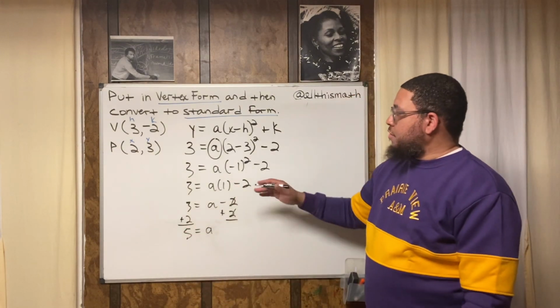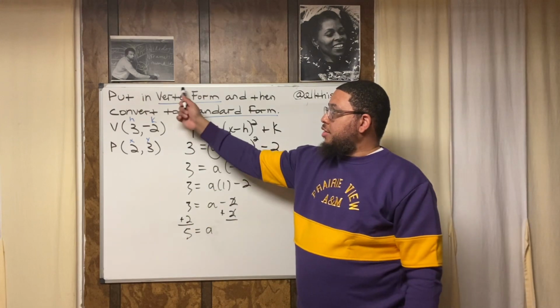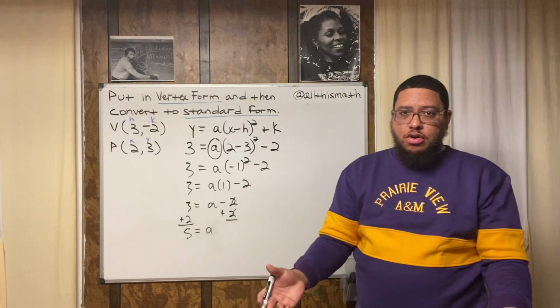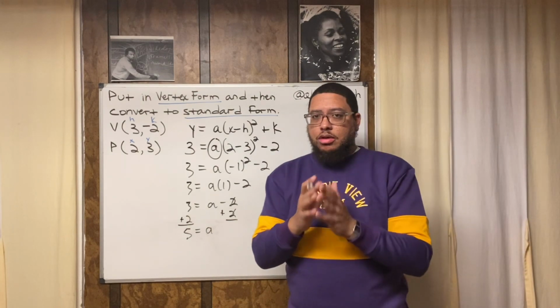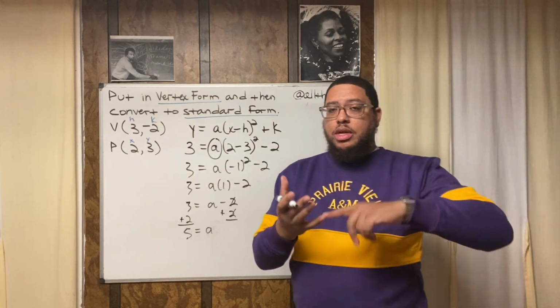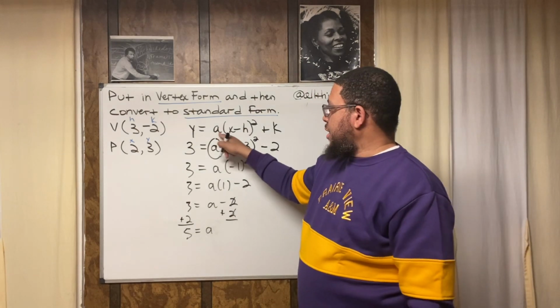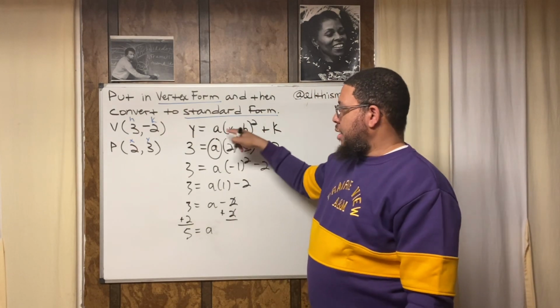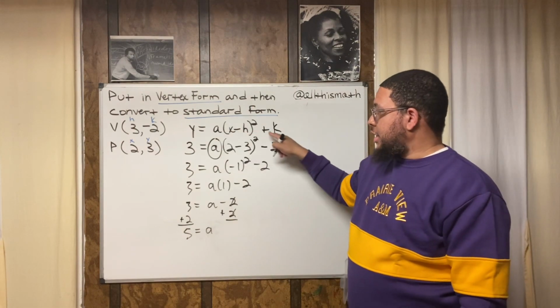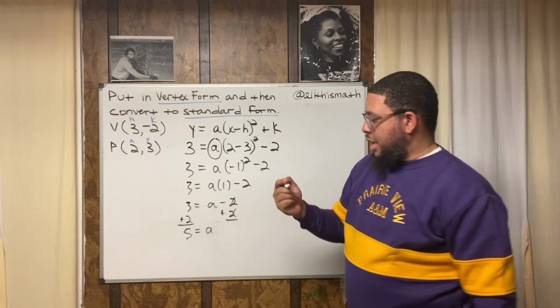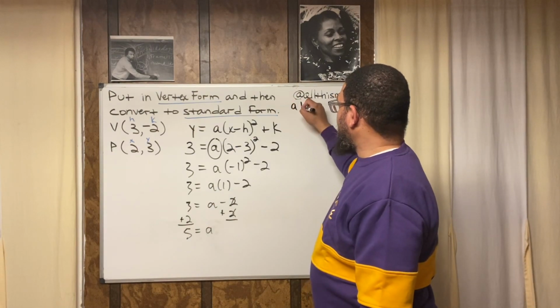So now that I know that my A value is 5, now I can put it in vertex form. I can't put it in vertex form unless I know what my A value is, right? Now, dig this. When you write your equation in vertex form, you need a number in the place of A, H, and K. A, H, and K, right?